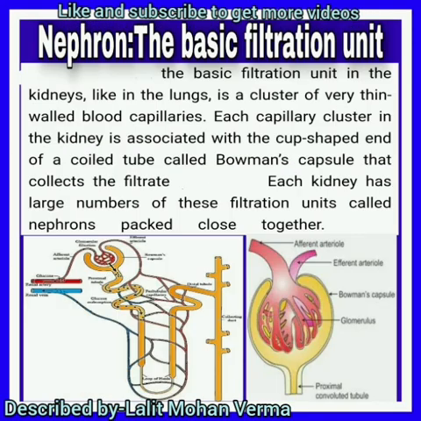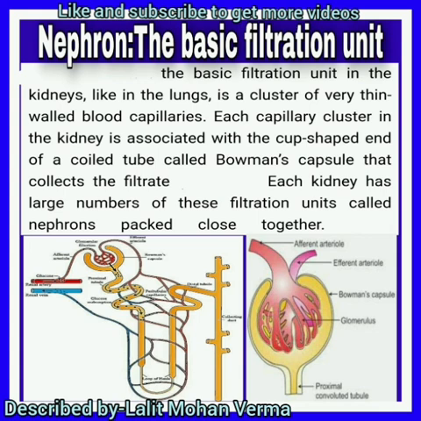Now the nephron, which is the basic filtration unit in the kidneys, like in the lungs. What is in the lungs? Alveoli. It is a cluster of very thin-walled blood capillaries. Each capillary cluster in the kidney is associated with the cup-shaped end of a coiled tube called Bowman's capsule.